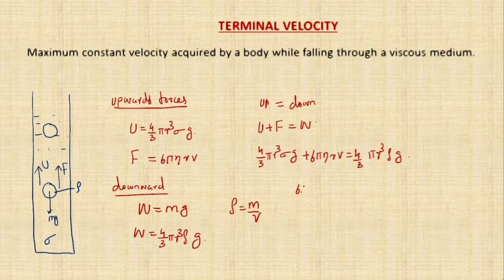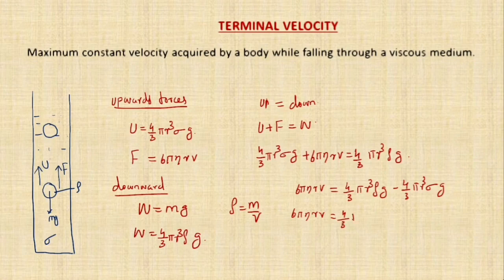We can write 6 pi eta r v is equal to 4 by 3 pi r cube rho g minus 4 by 3 pi r cube sigma g. That means 6 pi eta r v is equal to, taking the common terms, 4 by 3 pi r cube g into (rho minus sigma).